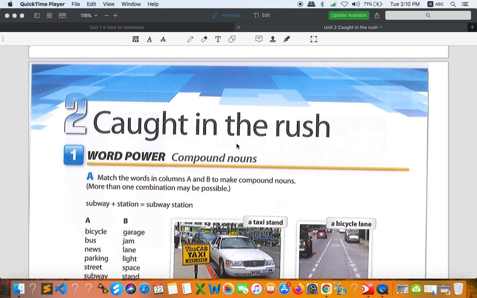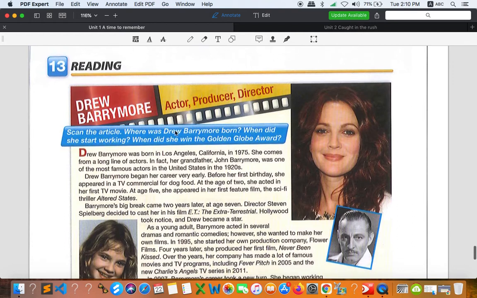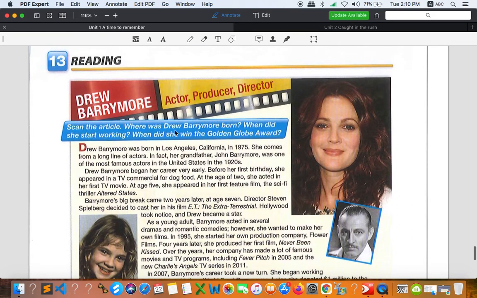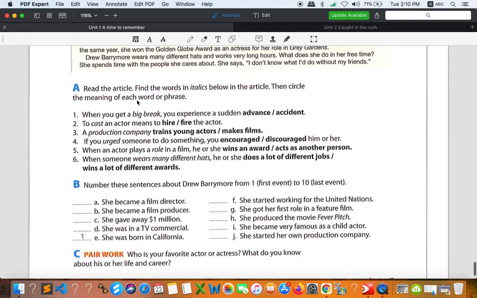But before I talk about this unit, I would like to give you the answer for Unit 1, which is about reading. So let me go back to the reading. At that time I asked you to read this text, and after that try to do the exercises in part A and part B. So now let's check the answers all together.